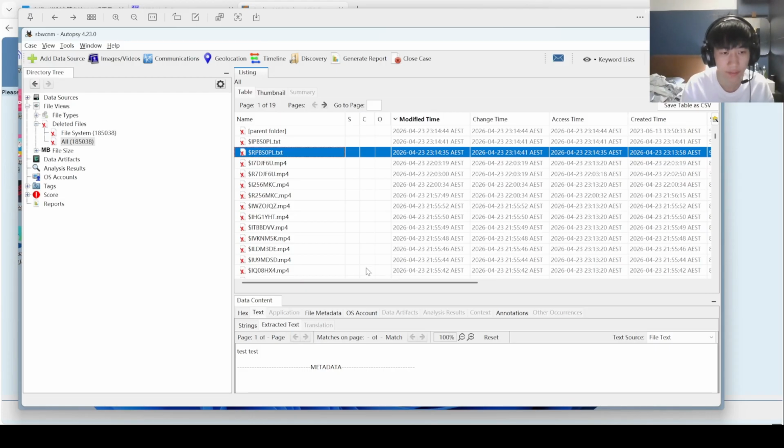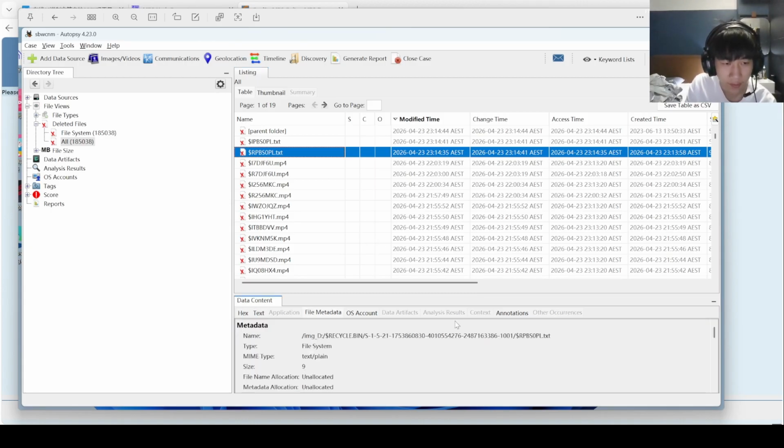I deleted the file and emptied the recycle bin, then used Autopsy to scan the drive in the deleted file view. Autopsy successfully identified the deleted file records. The metadata shows both the file name and metadata location as unallocated, but the original content is still intact, meaning the hash of the recovered file remains unchanged.